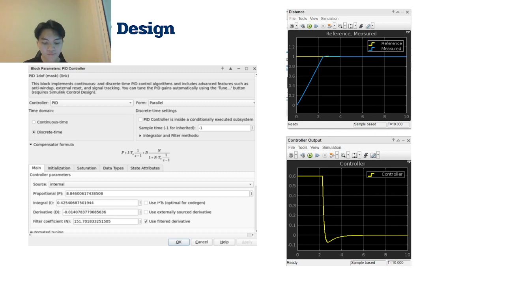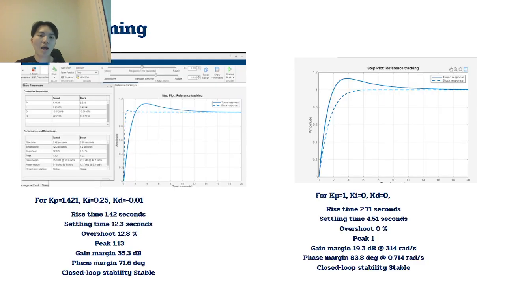So first of all, it transforms to the discrete equivalent using the method right here. And you can see in the right-hand image that I put the reference distance and the measured distance that we want. It shows us on the graph, and the controller output right here. So we want to adjust this value. So I already put in the PID tuning. I tuned right here on the left-hand side.